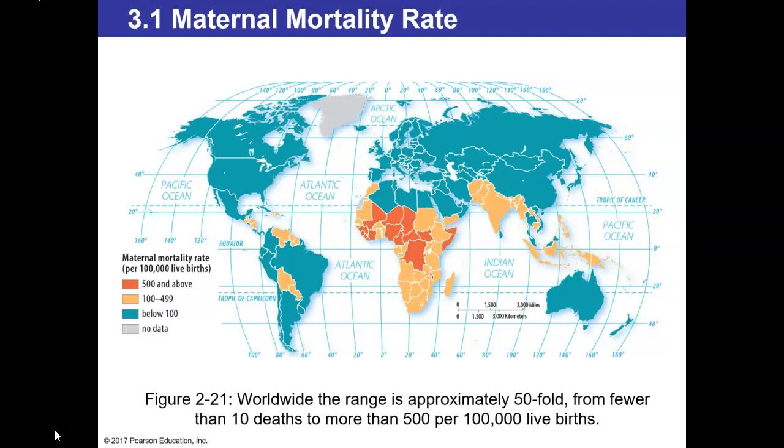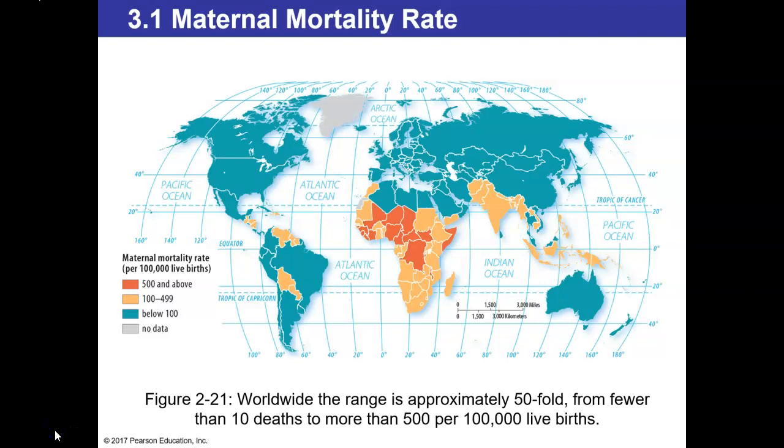This map is Figure 2-21, and it's located on page 59 of your textbook. The maternal mortality rate indicates the number of women who die while giving birth per 100,000 live births. You will notice that the rate exceeds 100 deaths per 100,000 mothers in much of Africa and Asia, compared to fewer than 10 in most European countries. According to the UN, the most common cause of maternal death in poor countries is obstetrical hemorrhage. This means death by excessive bleeding.